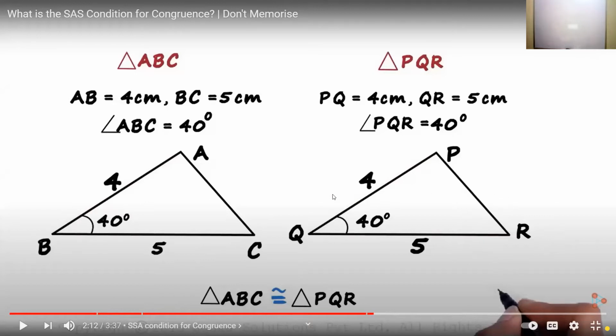SAS. What special thing did you notice in SAS? What is the thing that is to be noted in this criteria? Sir, in this we have taken sides and angle, both. Yes, two sides and one angle are there. But what is the most important thing here?